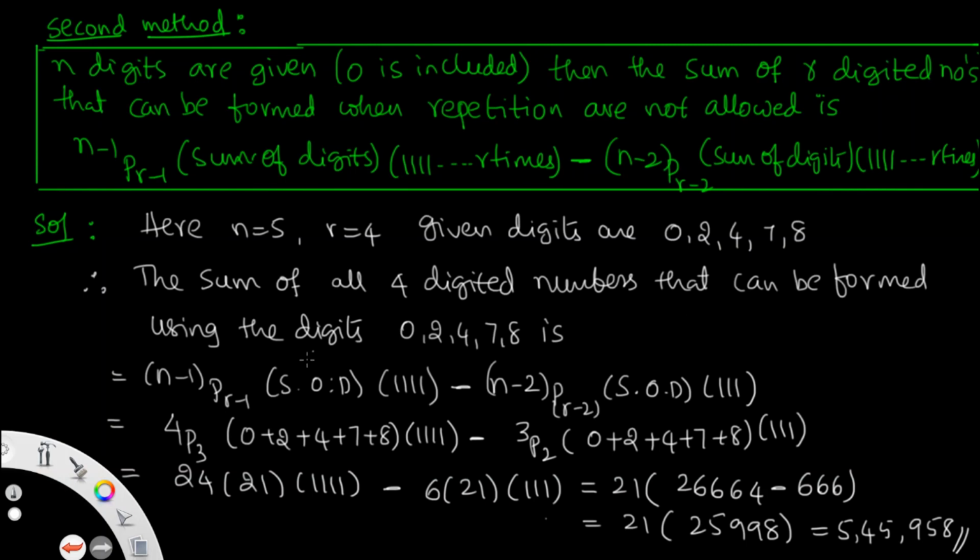So here n equal to 5, r equal to 4, given are 0, 2, 4, 7, 0 is included. So since 0 is included, the sum of all the 4-digit numbers that can be formed using the digits is (n minus 1)P(r minus 1) times sum of the digits into r equal to 4, that is 4 ones, and (n minus 2)P(r minus 2) nothing but r minus 1 times, that is triple 1. So 4P3 is nothing but 24, into 21, 4 ones, minus 3P2 nothing but 6 into 21 into 3 ones. 21 is common, then you get the same answer.